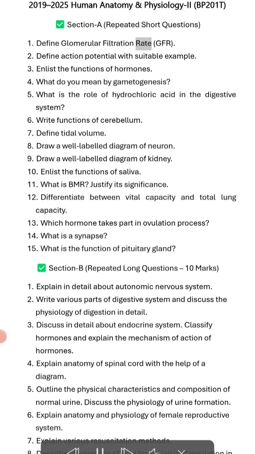Define glomerular filtration rate, GFR. Define action potential with suitable example. Enlist the functions of hormones. What do you mean by gametogenesis? What is the role of hydrochloric acid in the digestive system?